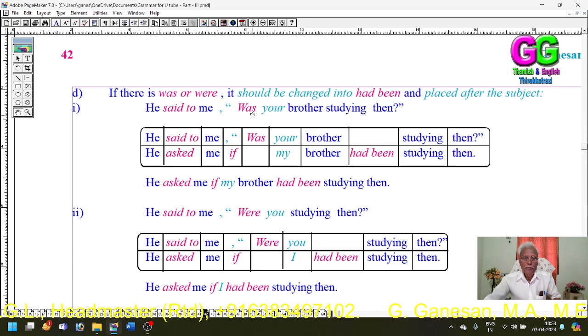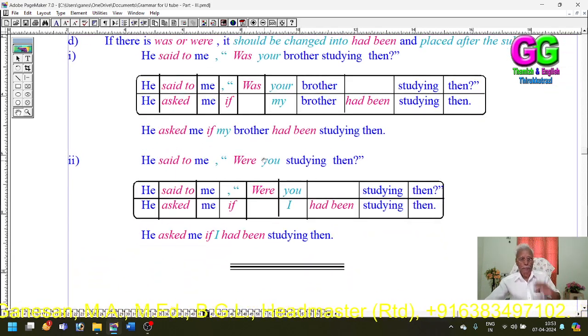So, was your brother? My brother had been. See, he said to me, "Was your brother studying then?" He asked me if my brother had been studying then. Then, here plural. He said to me, "Were you studying then?"